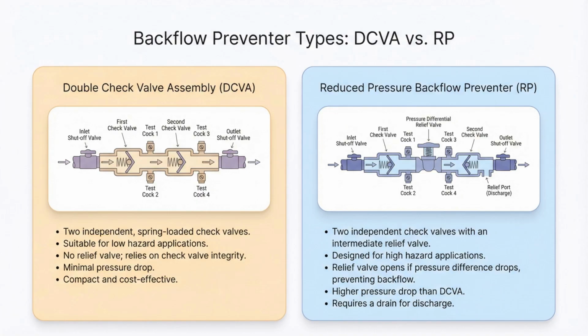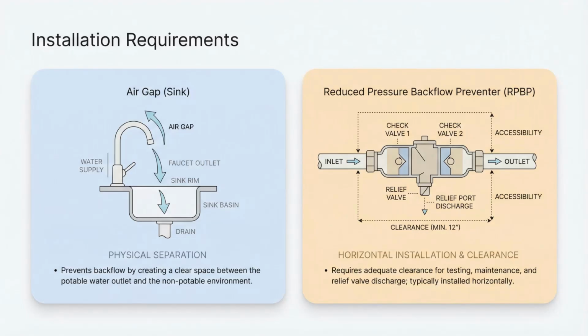Proper installation is critical. An air gap must be at least twice the diameter of the supply pipe and no less than 1 inch. Reduced pressure devices and double check valve assemblies need adequate space for testing and maintenance, protection from freezing, and should generally be installed horizontally. Pressure vacuum breakers must be installed at least 12 inches above the highest fixture.